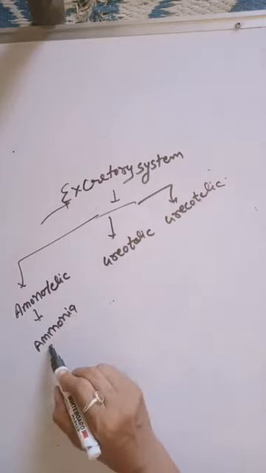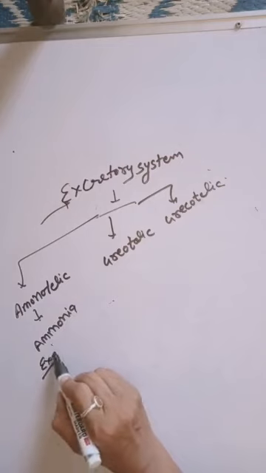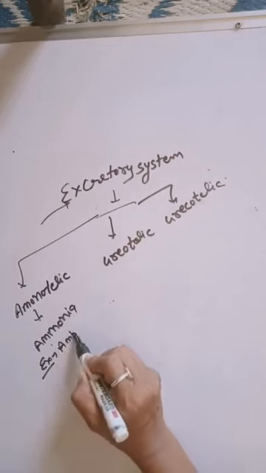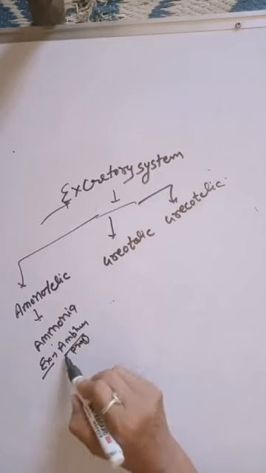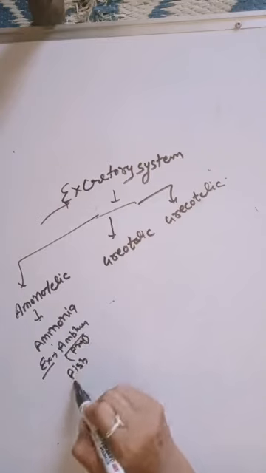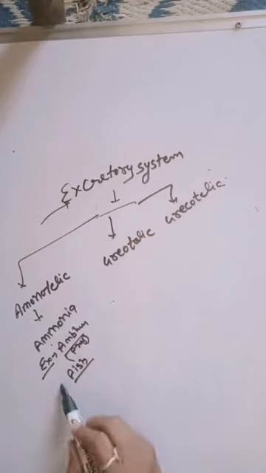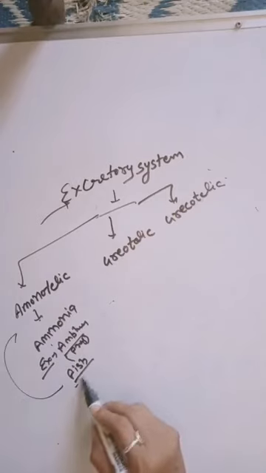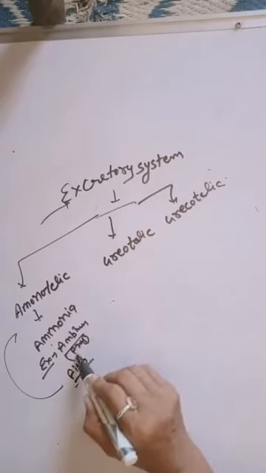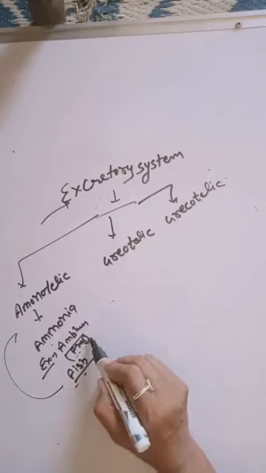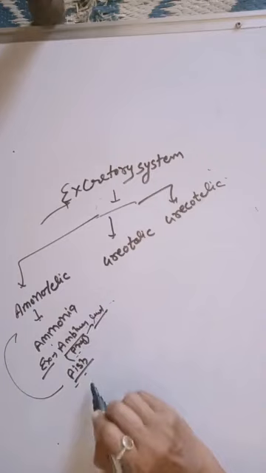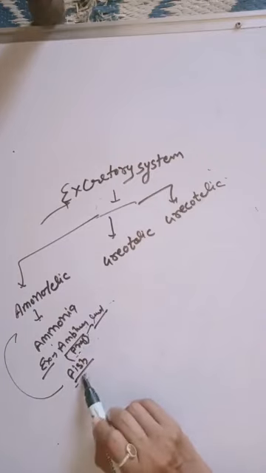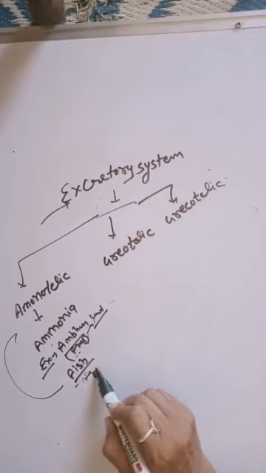Examples of these animals are amphibians like frogs, and fish. These are ammonotelic, that is, aquatic animals. Frog is also an amphibian because it lives on land and in water. Fish are mainly aquatic animals.